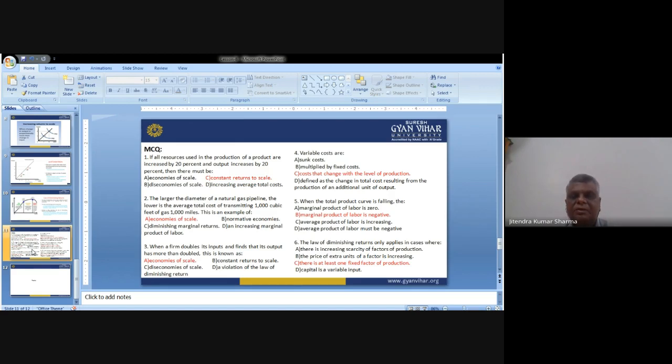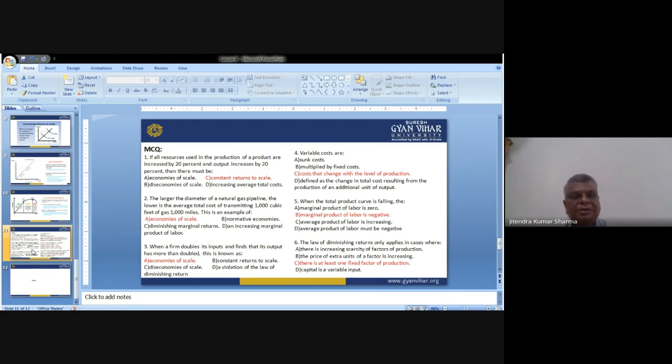Then the fifth one: when the total product curve is falling, then the marginal product of labor is negative. When the decreasing trend is there, it is clear cut that the marginal product of labor is negative. It means whatever input we are using is having a negative impact. The law of diminishing return only applies in cases where there is at least one fixed factor of production. Only in that case, we keep at least one production factor fixed. Otherwise, we can't assess things properly.